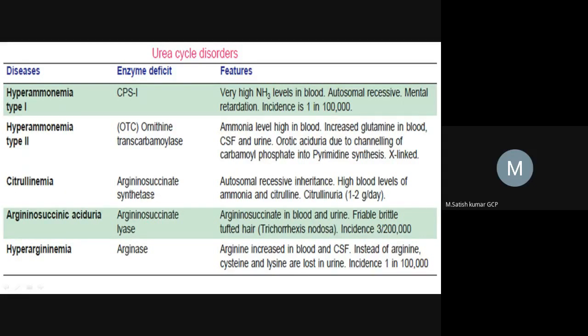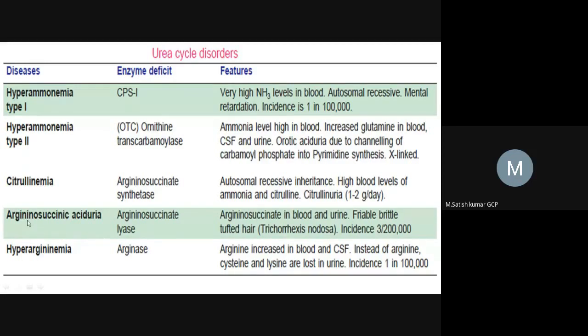We can also get one more disease, citrullinuria. Write down: citrullinuria. That means more citrulline will be excreted in the urine. So in the urine we can get more citrulline levels. That condition is called citrullinuria.